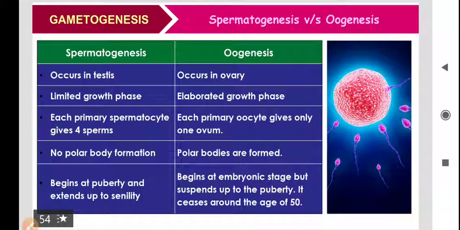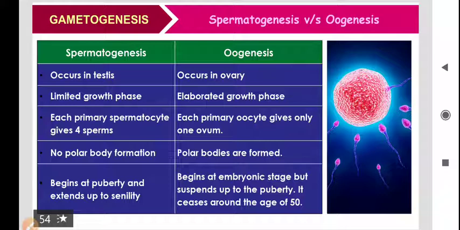Spermatogenesis begins at the age of puberty and is carried on almost throughout the life of the male. But in the female, it begins at the embryonic stage but is suspended until puberty. As I already told, it attains prophase 1 and then a suspended stage.